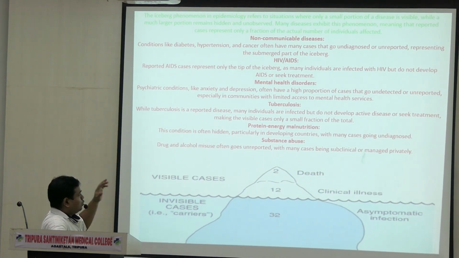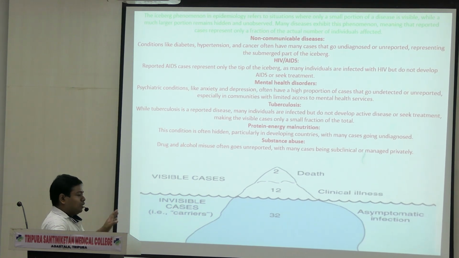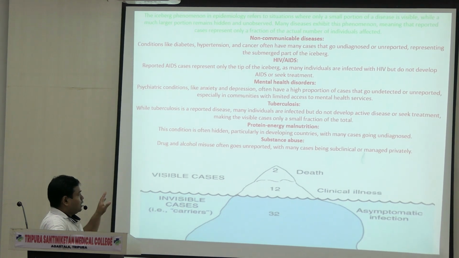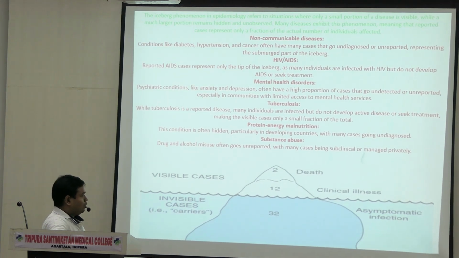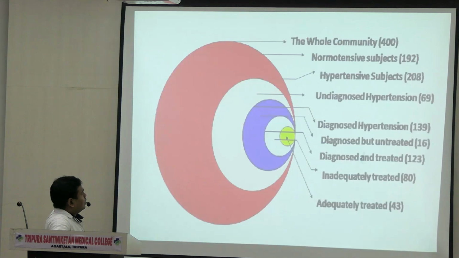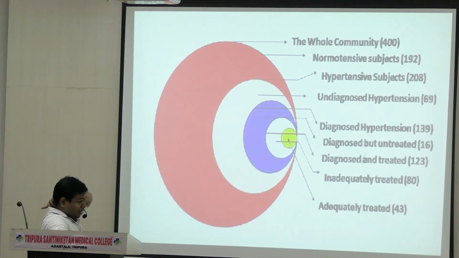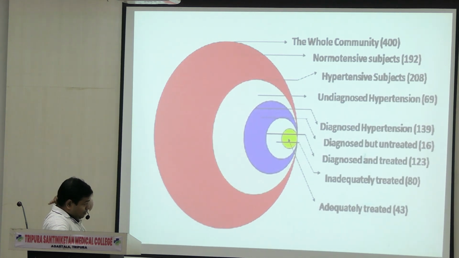The tuberculosis, protein energy malnutrition, you will explain. You will learn it in pediatrics, and substance abuse also. Substance abuse is a very important topic. See, this is the iceberg phenomenon. And see, if rule of halves came in your exam, then you have to make this slide. You have to make this graph.